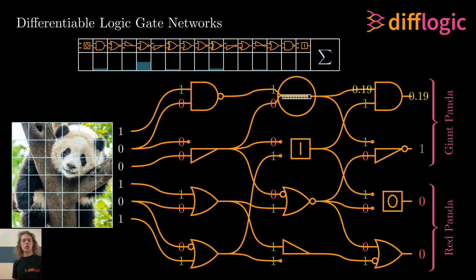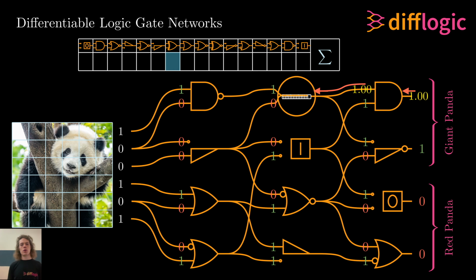For example, here we want to maximize the score for the class giant panda. And when optimizing the highlighted logic gate, it converges to an XOR. And this is also exactly what we observe in practice. Differentiable logic gates typically converge to concrete choices of logic gates, which enables us to discretize the model into a pure combinational logic circuit for inference without loss in accuracy.